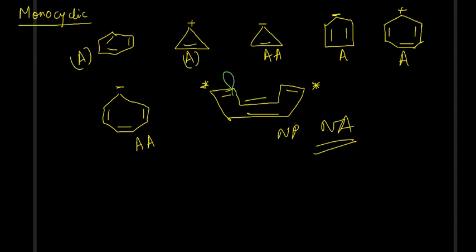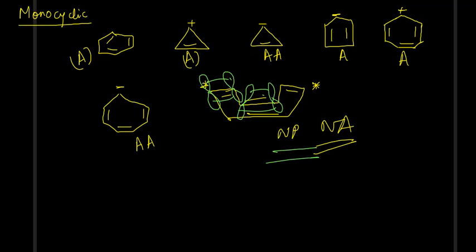See, this pi bond is like this, right? The p orbital is like this, while this one is like this, right? So this and this are not in the same plane, so conjugation will not occur. Though there are alternate double bonds, conjugation is not possible because the p orbitals that are forming the pi bond are not in the same plane, so that is why it is a non-planar compound. Okay, I hope this is understandable.